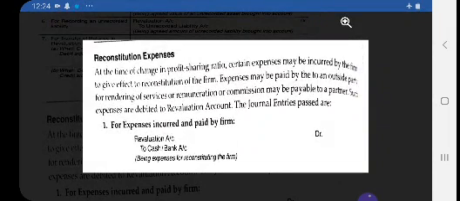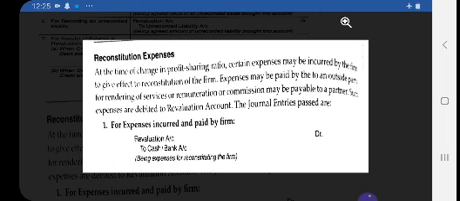As you know well, when reconstitution of partnership takes place, we have already discussed the five situations. First was change in profit sharing ratio, second is admission of a partner, third is the retirement of a partner, fourth is the death of a partner, and fifth is the amalgamation or merger of two partnership firms. So what do these expenses refer to?